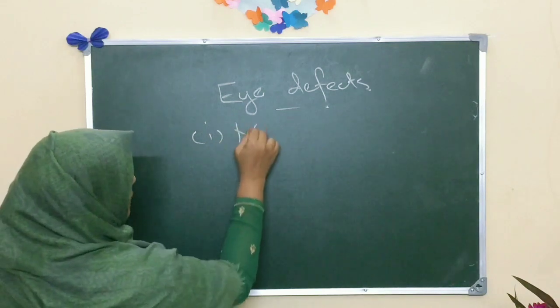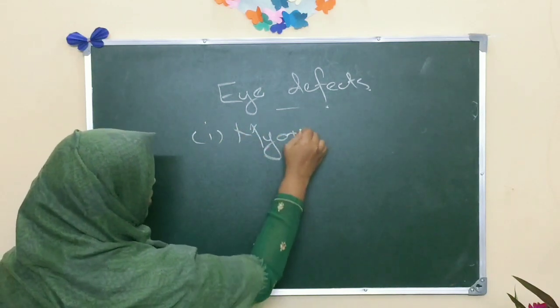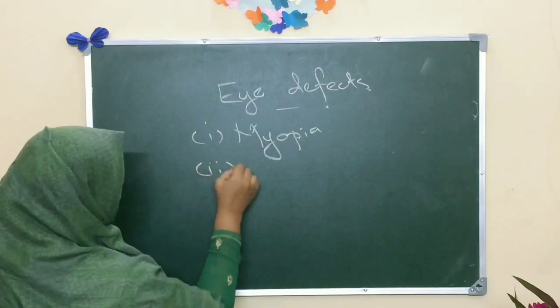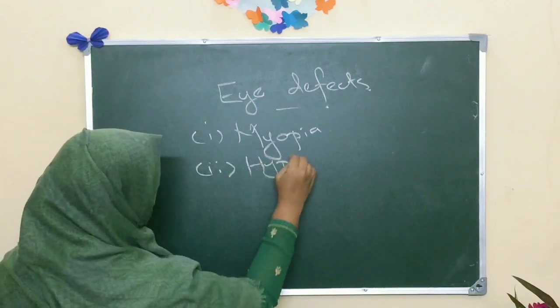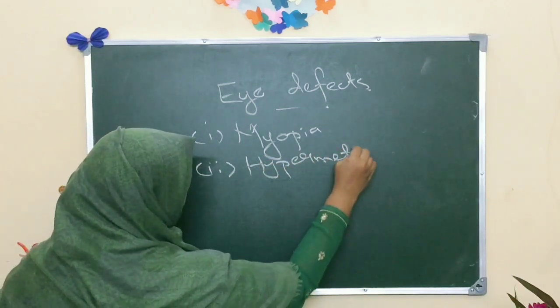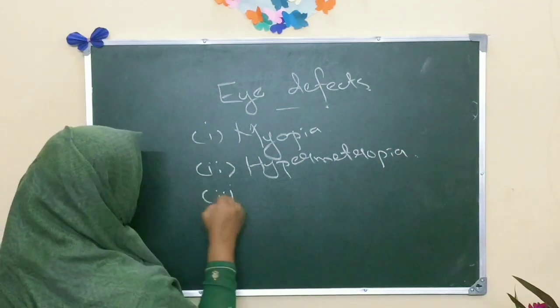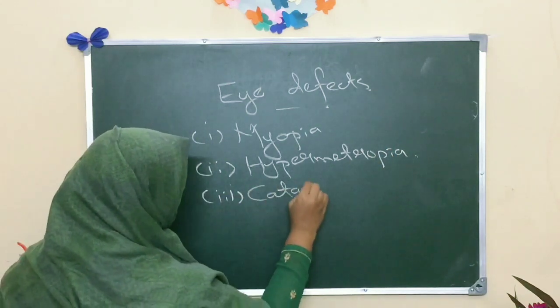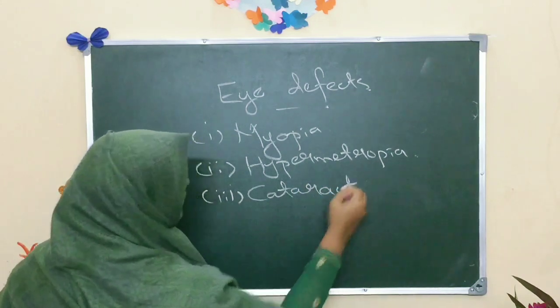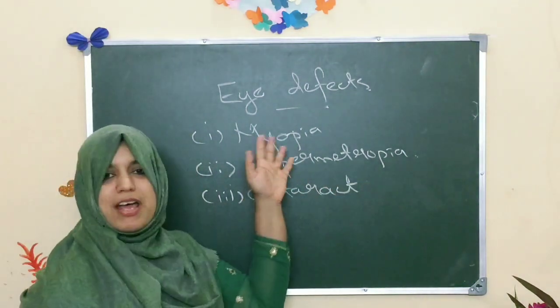Okay, next is about some common eye defects. First one, myopia. Second, hypermetropia. Third one, cataract. First is about myopia.